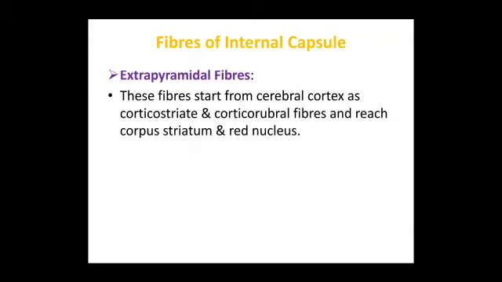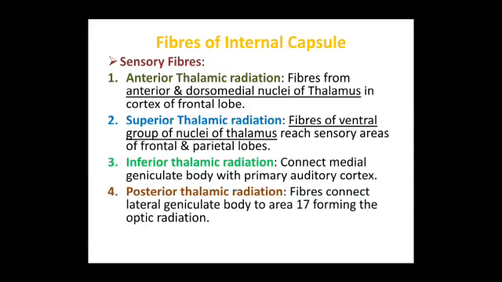The extrapyramidal fibers, these fibers start from the cerebral cortex as the corticostriate and corticorubral fibers and reach the corpus striatum and red nucleus. Coming to the sensory fibers, there's the anterior thalamic radiation, superior thalamic radiation, inferior thalamic radiation, and posterior thalamic radiation.